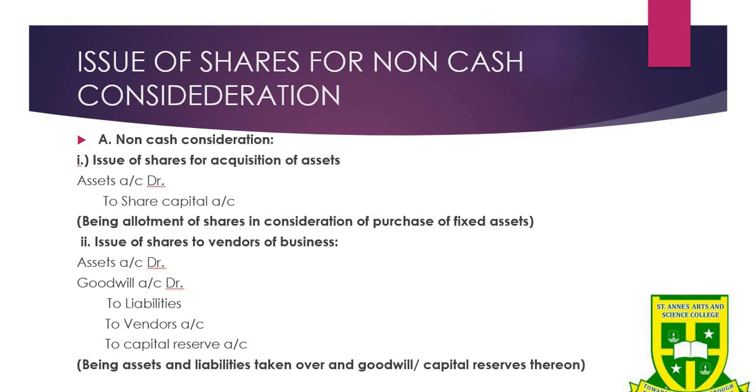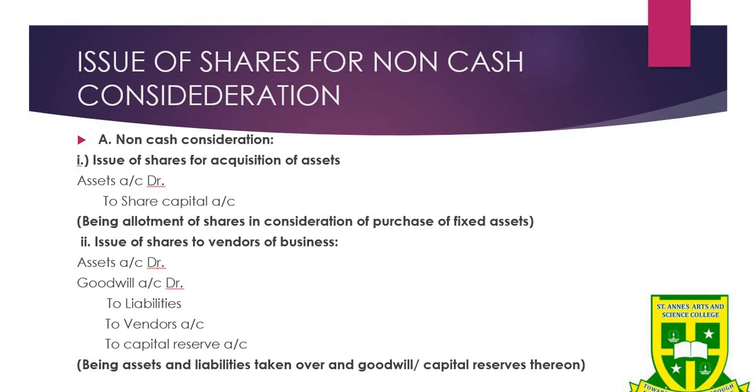So under this non-cash consideration, the first one is issue of shares for acquisition of asset. Fixed assets like land, building, machinery, equipment, etc. can be bought by the company by issuing shares. In order to conserve the cash, they can issue the shares after buying the fixed assets. For that, the journal entry will be asset account debit to share capital account.